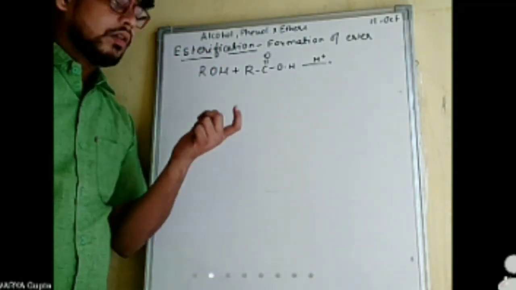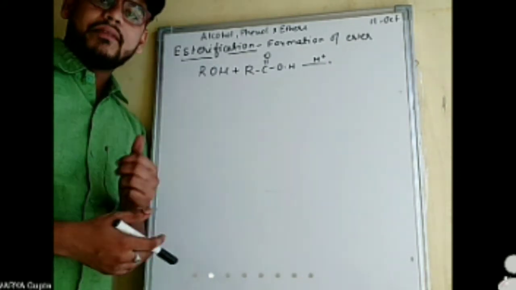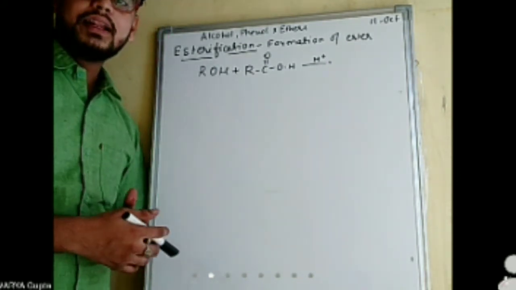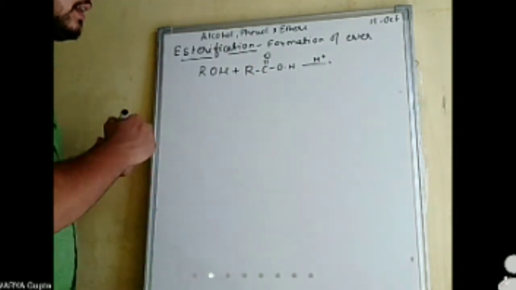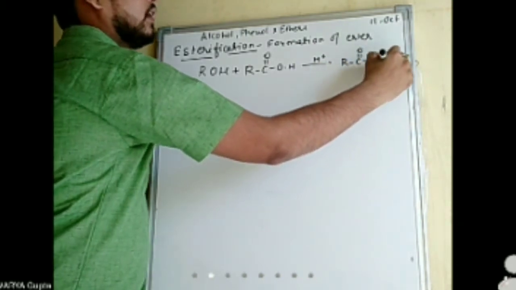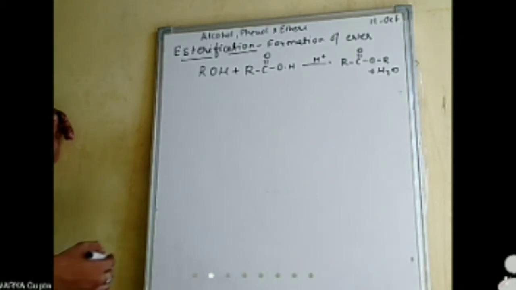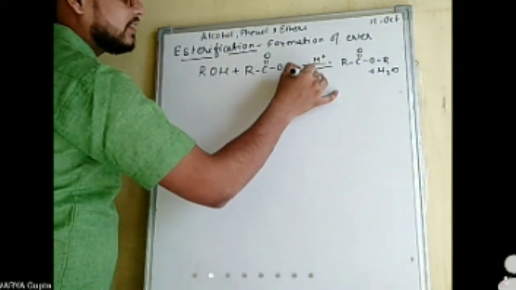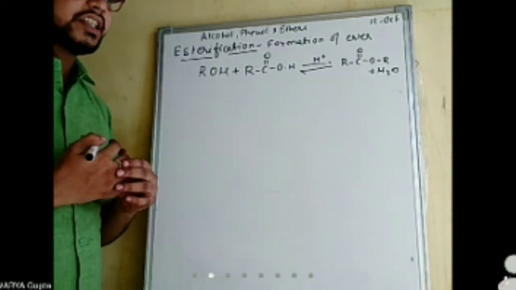Esterification, which means just formation of ester. Whenever an alcohol reacts with carboxylic acid in acidic condition, it results in the formation of an ester, as well as the formation of water too. And this reaction is a reversible reaction.